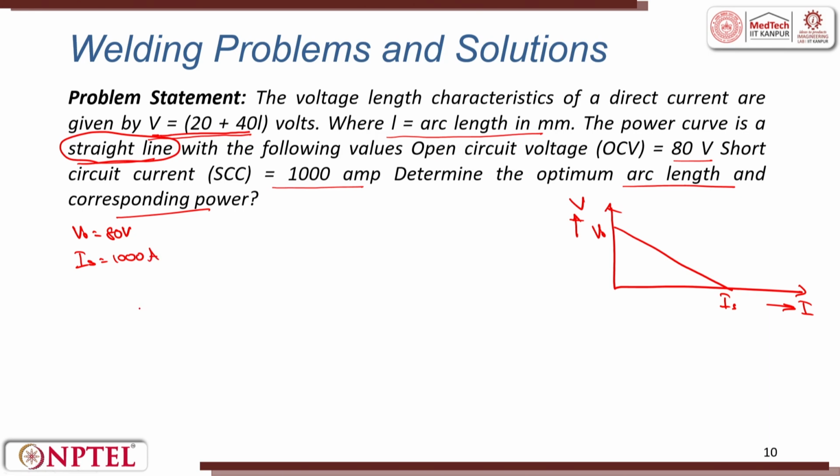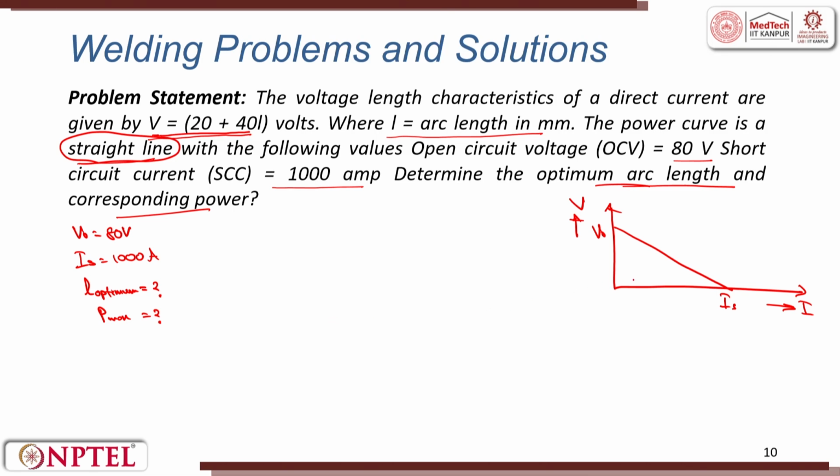So, I have to find the L optimum arc length and corresponding power. I have to also find power that is maximum at this optimum length. These two are to be found.